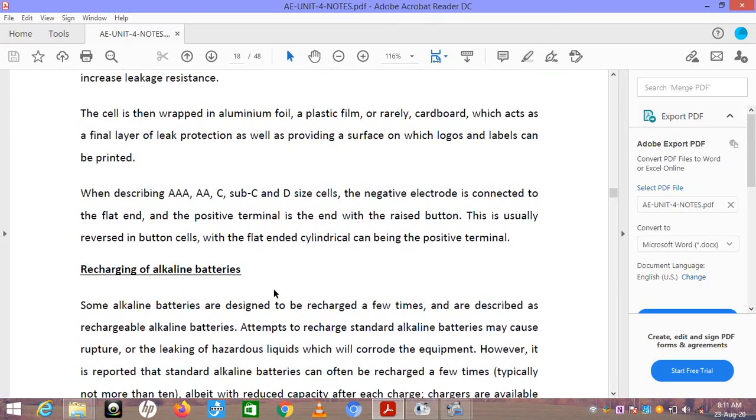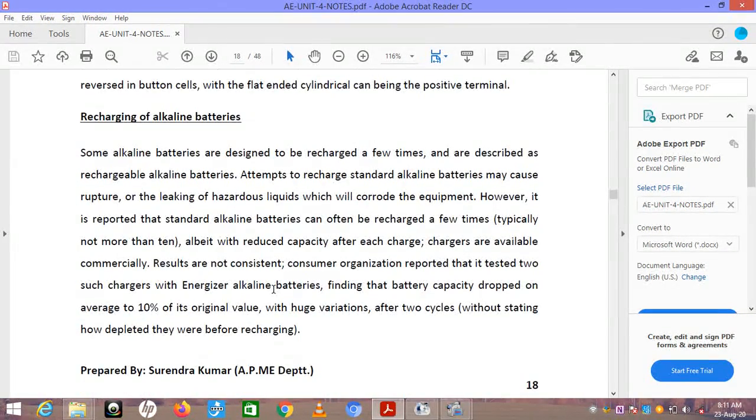Now the recharging of alkaline batteries. Some alkaline batteries are designed to be recharged a few times and are described as rechargeable alkaline batteries. Attempts to recharge standard alkaline batteries may cause rupture or the leaking of hazardous liquid which will corrode the equipment. However, it is reported that standard alkaline batteries can often be recharged a few times with reduced capacity after each charge. Chargers are available commercially.